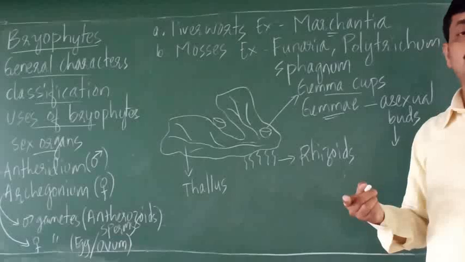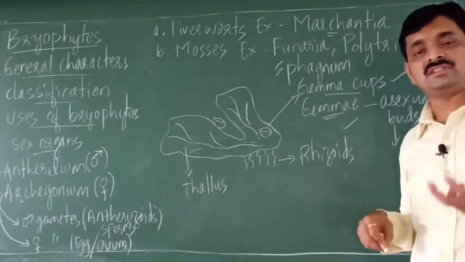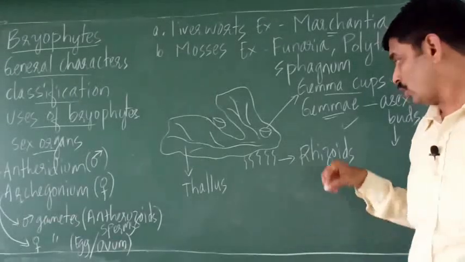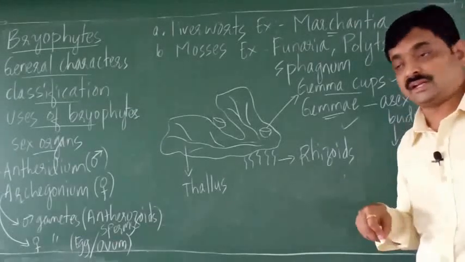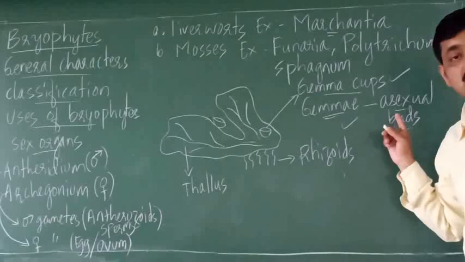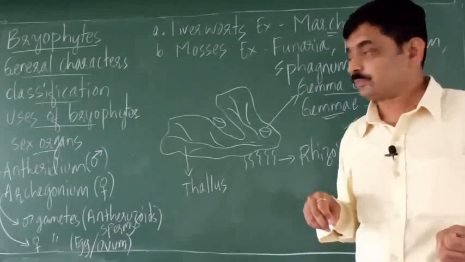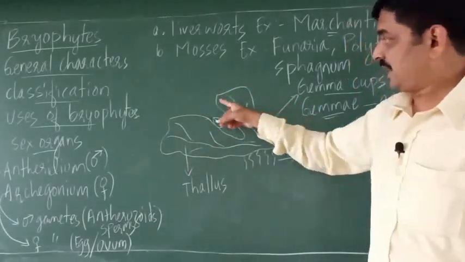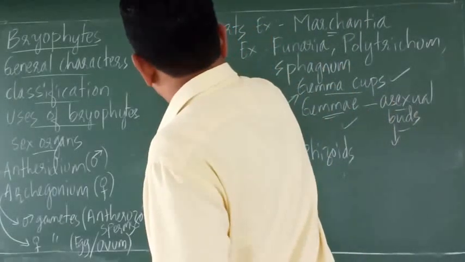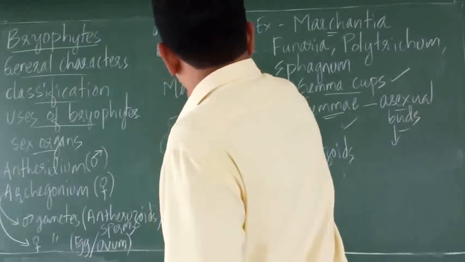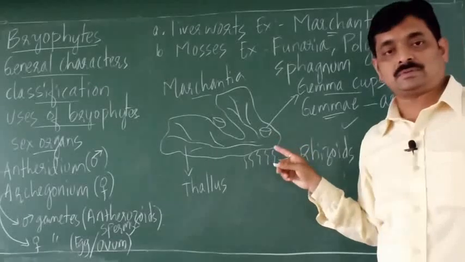So you may expect questions, what are gemma cups or what are gemmae? So gemma cups, these are cup-shaped structures which have buds called gemmae. One more question, what is gemma or what are gemmae? So you have to write, these are asexual buds which can grow to produce a new bryophyte. So this is the structure of a bryophyte, that is called Marchantia. So this is Marchantia, where you can see the thallus, rhizoids and gemma cups which contain gemmae.